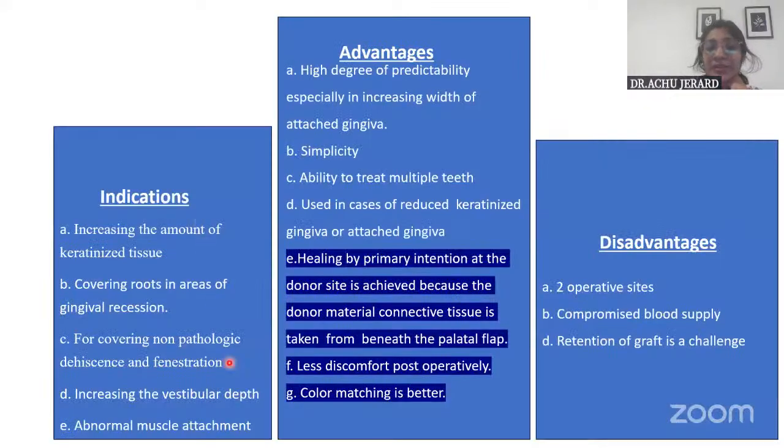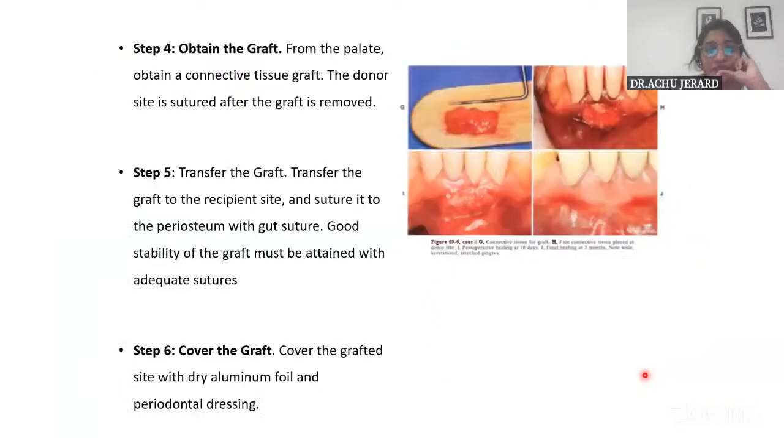Again, you can write the indications, advantages and disadvantages. Indications can be the same as for the FGG itself, whereas in advantages you can add healing by primary intention, less patient discomfort, and better color matching. In disadvantages, you take out those things which were there in FGG. The only thing is that this also has two operative sites, so that discomfort is there. I hope you are clear with the differences between FGG and connective tissue graft.